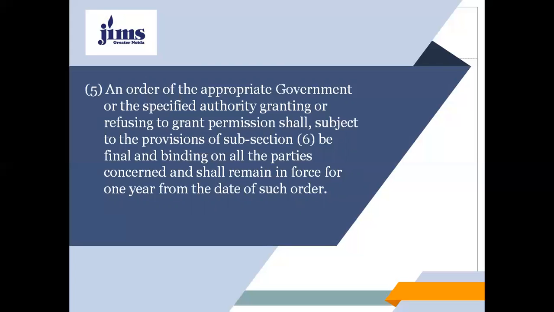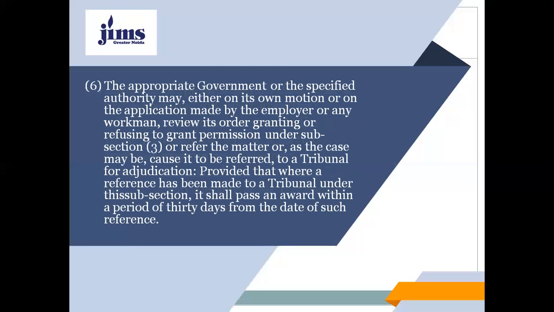And the appropriate government or the specified authority may, either on its own motion or on the application made by the employer or any workman, review its order granting or refusing to grant permission under subsection 3, or refer the matter, as the case may be, to a tribunal for adjudication, provided that where a reference has been made to a tribunal under this subsection, it shall pass an award within a period of 30 days from the date of such reference.